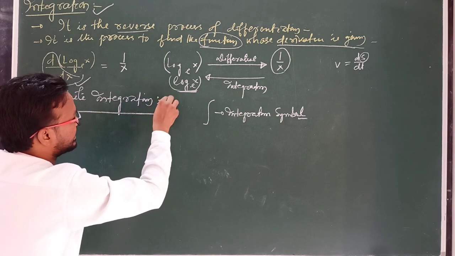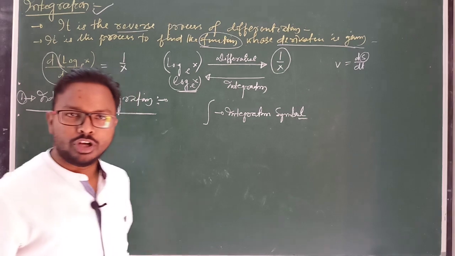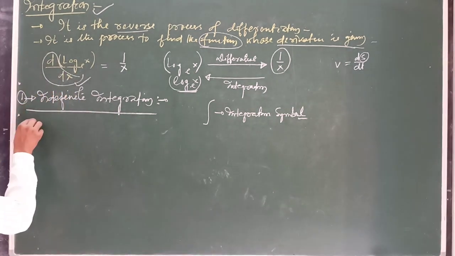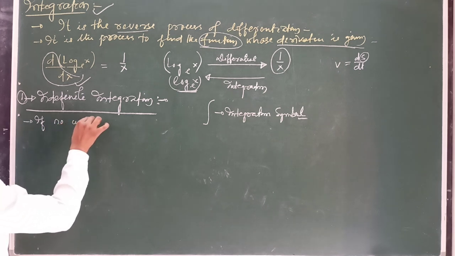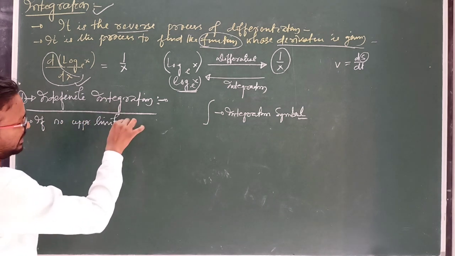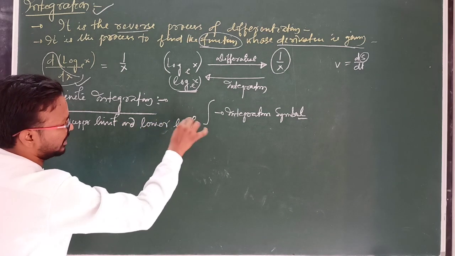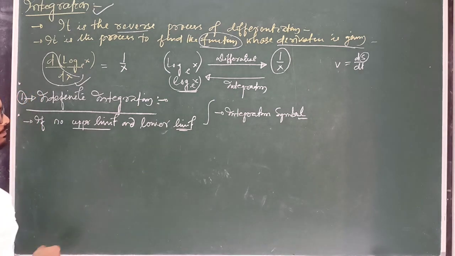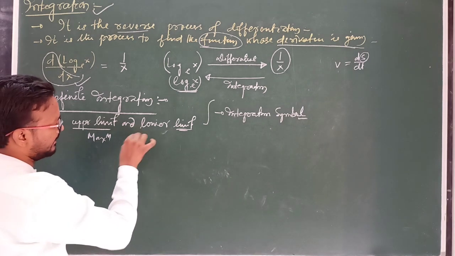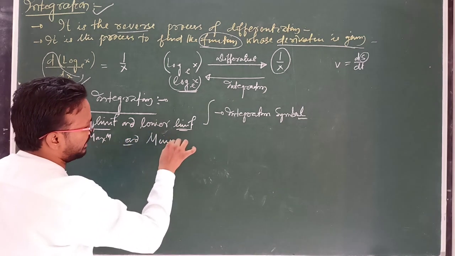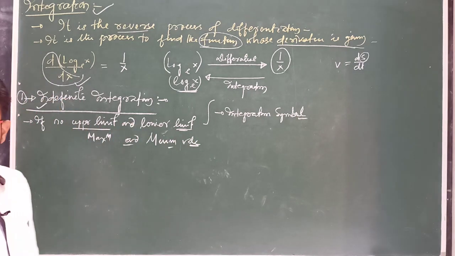In an integration, if there is not given any maximum and minimum value, or upper limit or lower limit, if there is no upper limit and lower limit, or you can say if there is no maximum value and minimum value, that type of integration is known as indefinite integration.